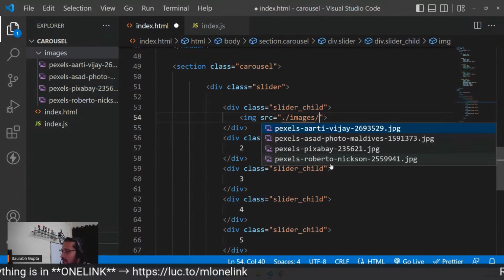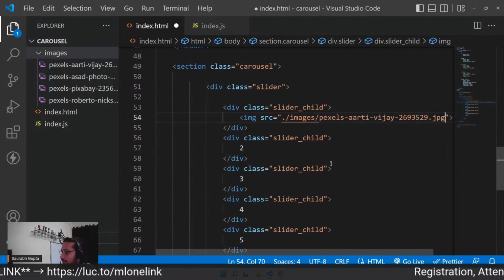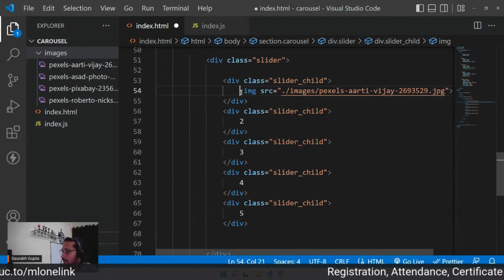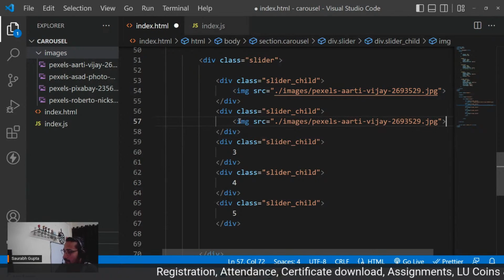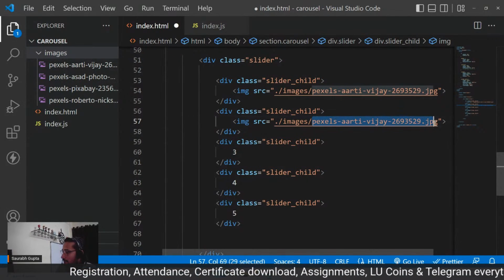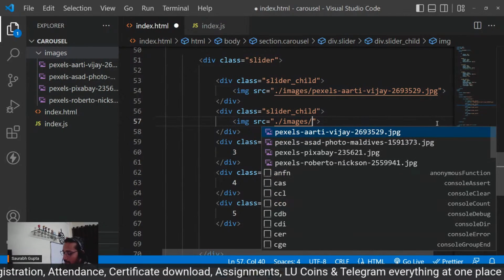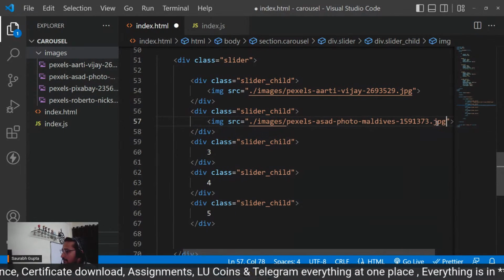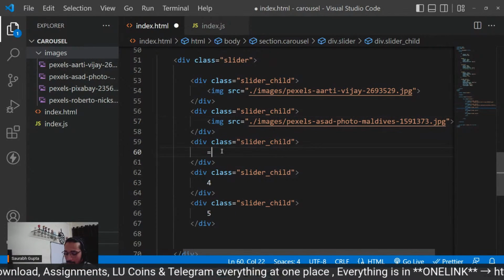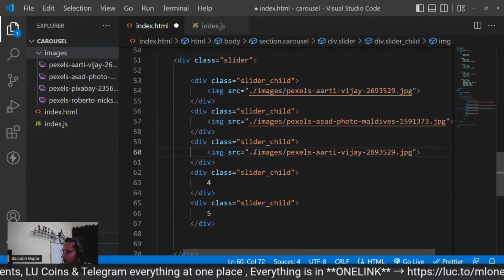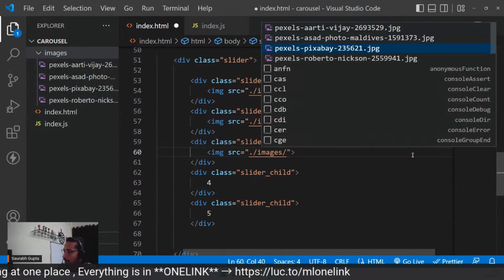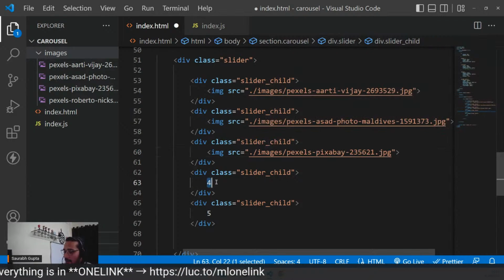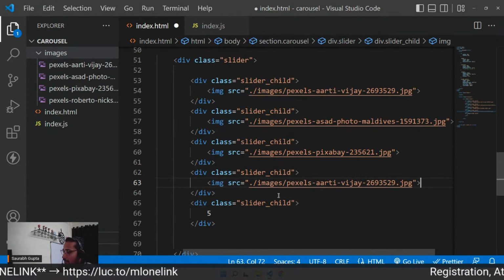And now let's put all of them. So dot slash images slash 1. Second one. Third one. You can put any image you want, guys. I just downloaded some nature images.